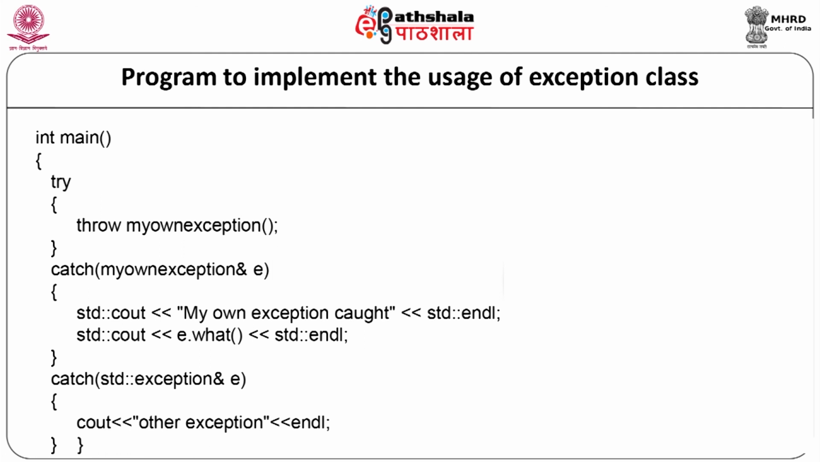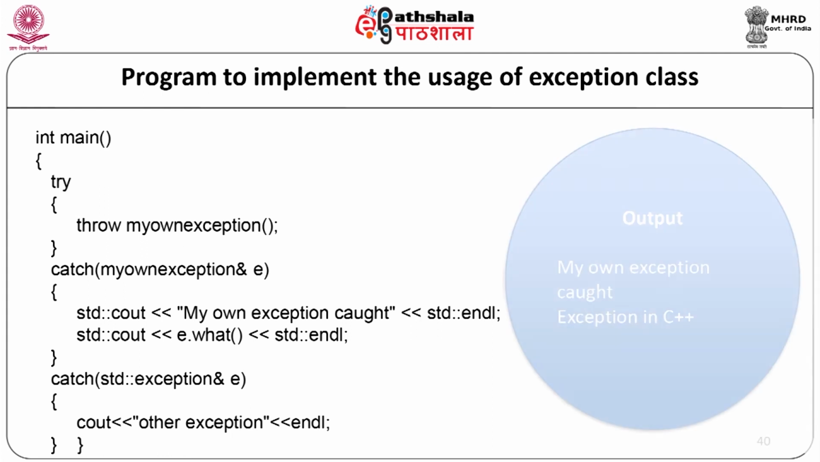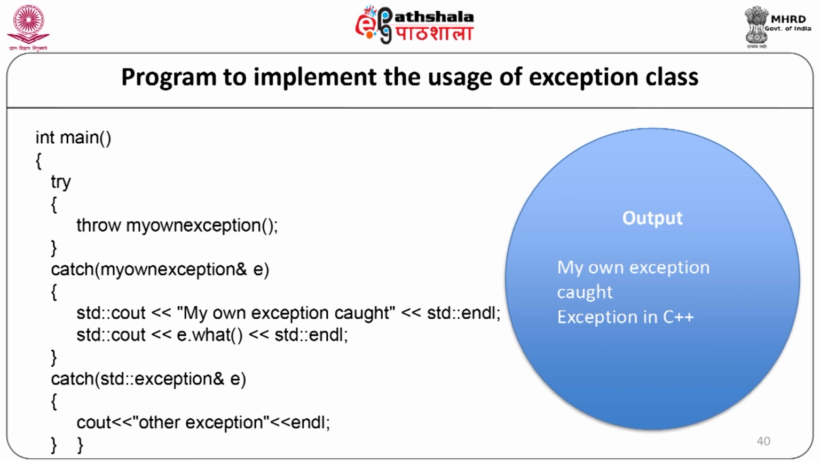Now, we will write our catch block: catch (MyOwnException &e) std::cout "MyOwnException is called" std::endl, std::cout e.what() std::endl, the catch block will end. Again we will write one more catch block: catch (std::exception &e) cout "other exception" endl, catch block will end, and here the main function will again end. When the above code is compiled and executed, it will produce the result as: MyOwnException is called, Exception in C++.